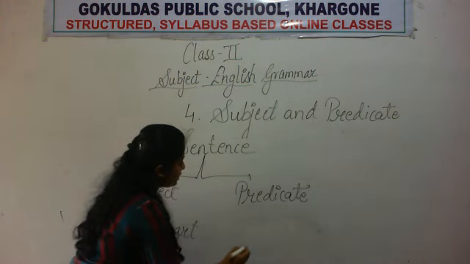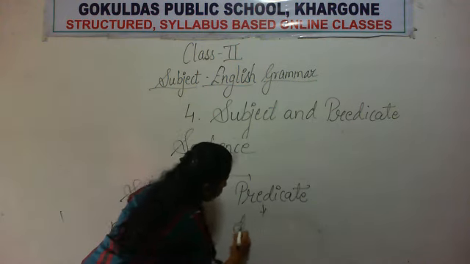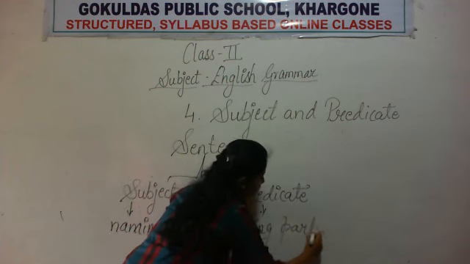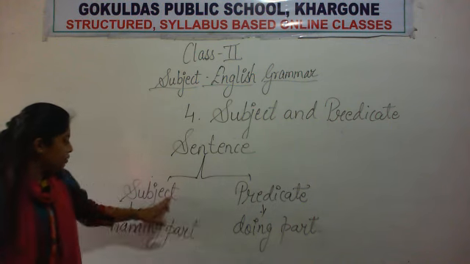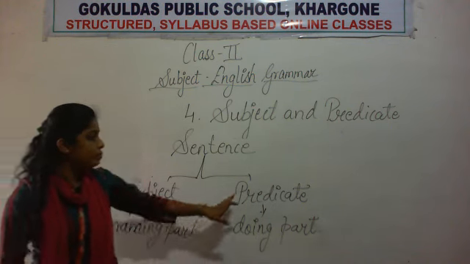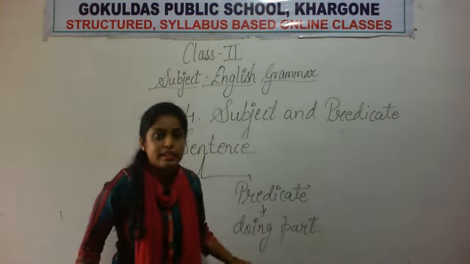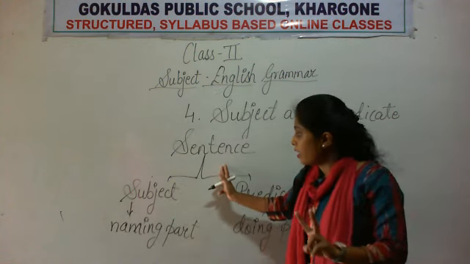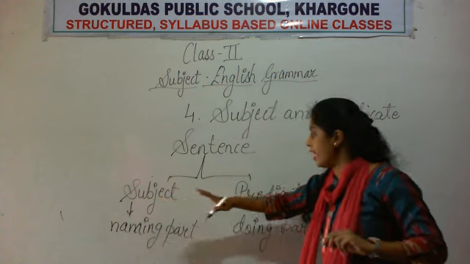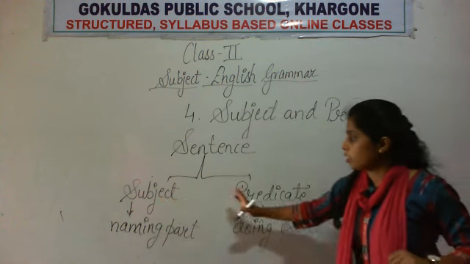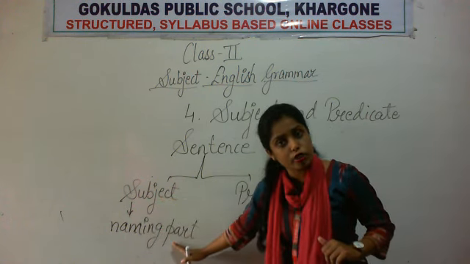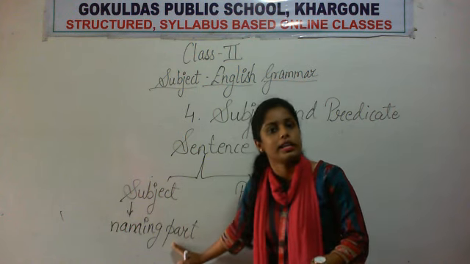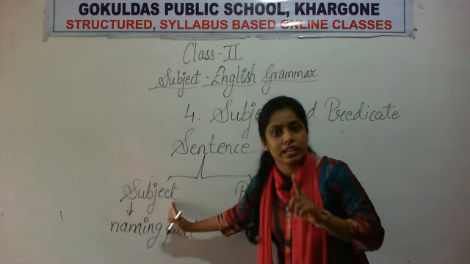Okay, and what is the predicate? It is the doing part of a sentence. ठीक है? So subject is the naming part of a sentence, predicate is the doing part of a sentence. Is it clear that a sentence has two parts? First is the subject and other is the predicate. What is the subject? It is the naming part of a sentence. Okay, जिसके बारे में sentence में बात हो रही है वो होता है subject.